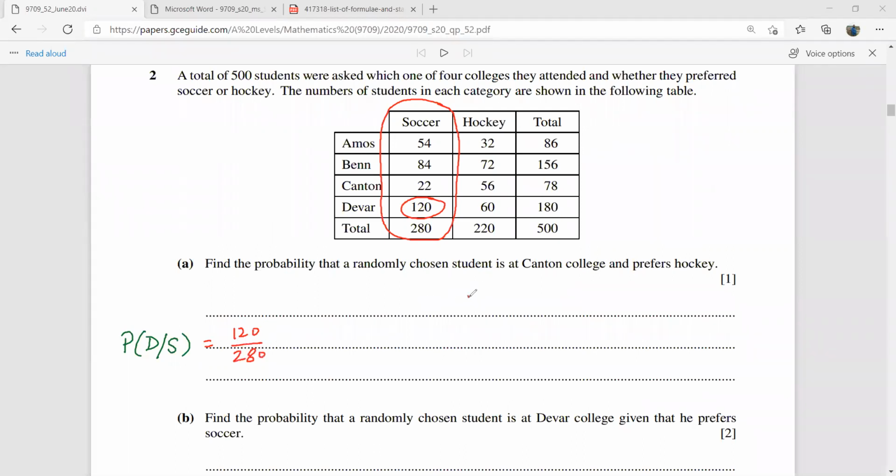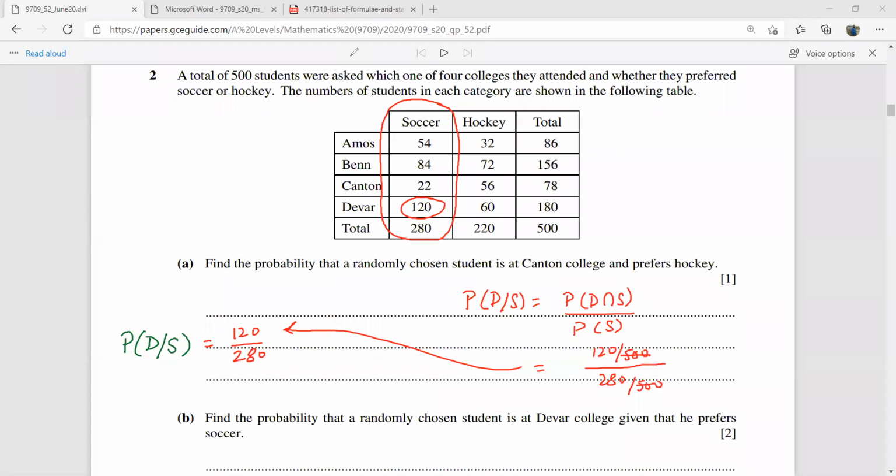But if you want to do that through the formula, the probability of D given S is going to be the probability of D and S over the probability of S. So D and S is going to be 120 over 500, and then the probability of soccer is 280 over 500. Eventually you get the same answer as this, that is 120 over 280, and you can simplify this.